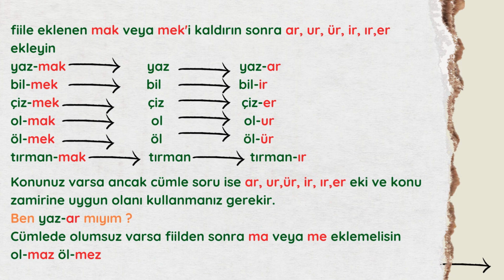Now, the third rule. If the sentence indicates a negative form, I have to add after the verb ma or me. Like, olmaz, ölmez. Okay? This is how I do it.